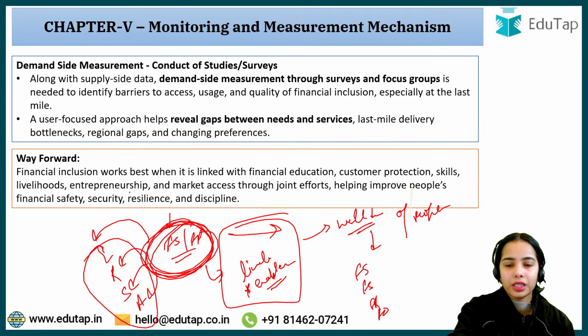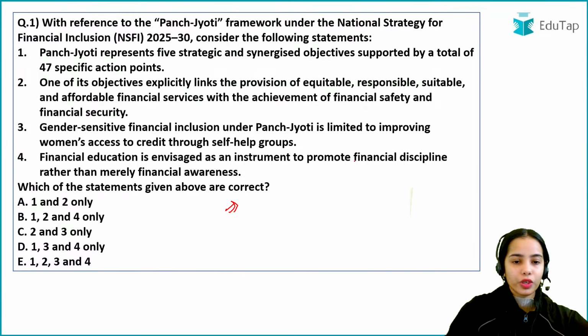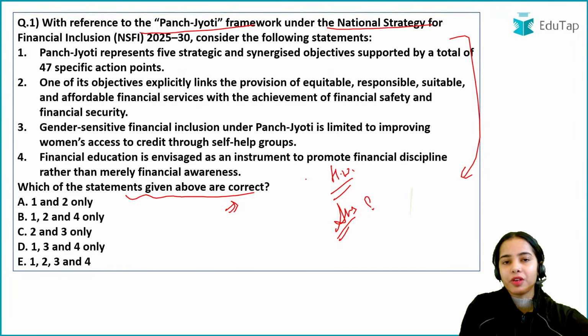Chalo, this is done. Now, this is the first question. So this is your homework question. I hope you will be able to answer this question, so do answer this question. With reference to the Panchjyoti framework under the NSFI 2025-2030, consider the following statements. Which of the statements given above are correct? So you have to tell that. Now, which answer is correct?